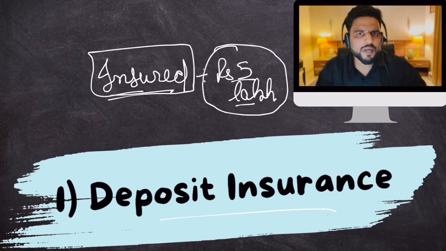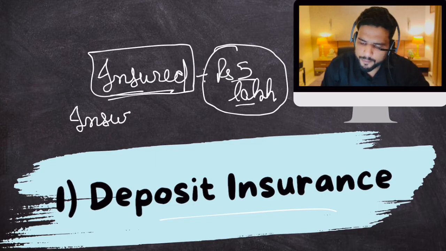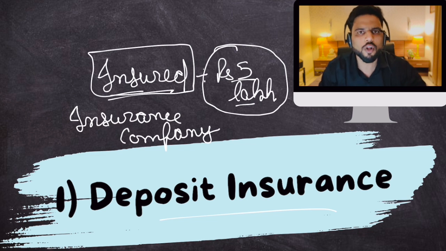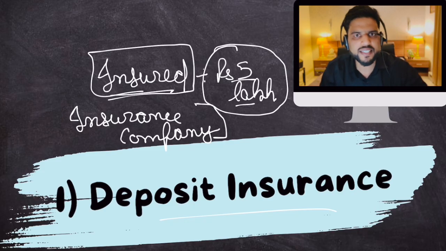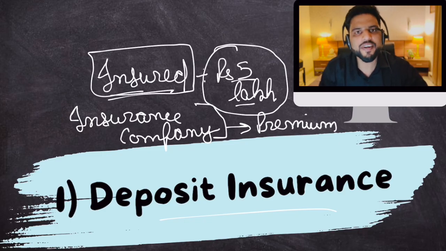Now, you all are familiar with the term insurance, right? Insurance is done by an insurance company. And when you get your car insurance done, house insurance done, medical insurance done, you go to an insurance company for this insurance. And this insurance company asks for premium. Premium is the money you pay every year so that you get that insurance facility.